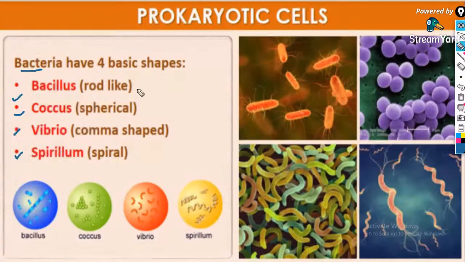Bacillus is a rod-shaped bacterium. Coccus is a spherical-shaped bacterium. Vibrio is a comma-shaped bacterium and spirillum is a spiral-shaped bacterium, shown in the four diagrams in the correct order: bacillus, coccus, vibrio, spirilla. Clear with that?